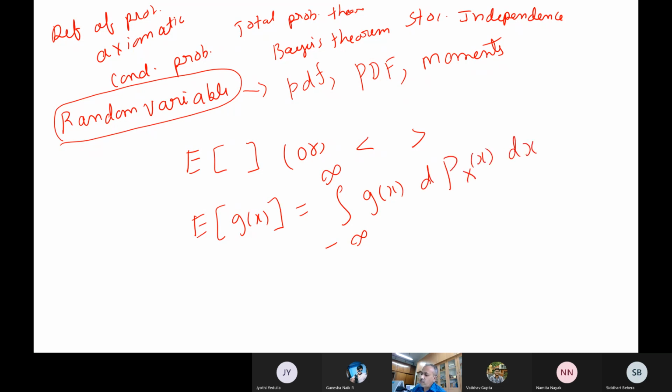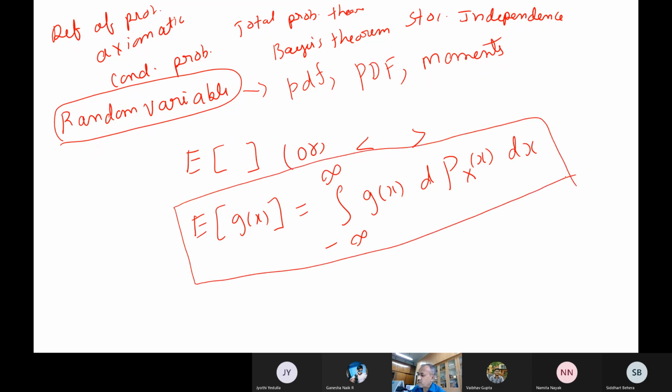Any of you remember what type of integral this is? I told you there is a speciality with this integral. Sorry, there is no dx here. This is a very special integral actually. What do we call this integral? We told in the last class. It is the Riemann-Stieltjes integral, because the differential here is not dx, it is d capital P x of x.